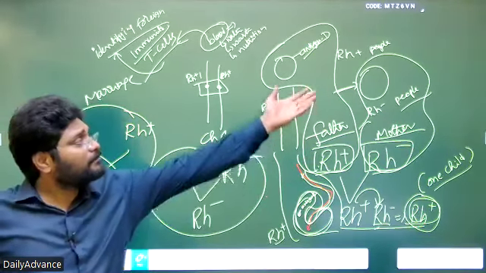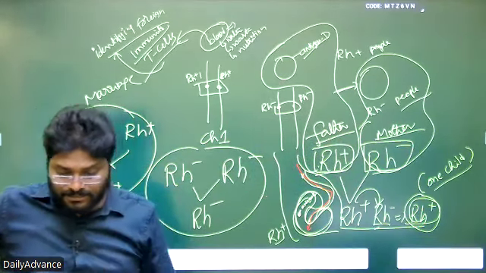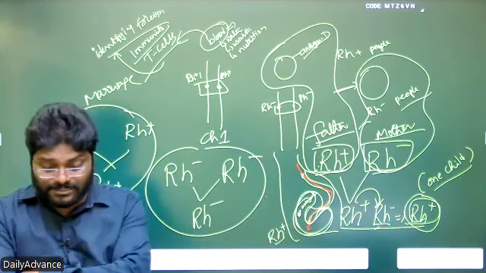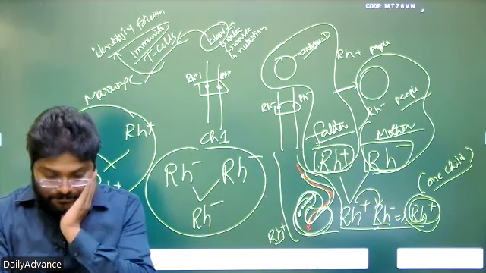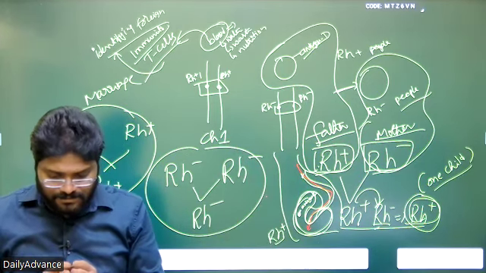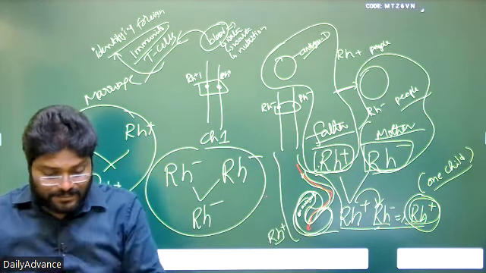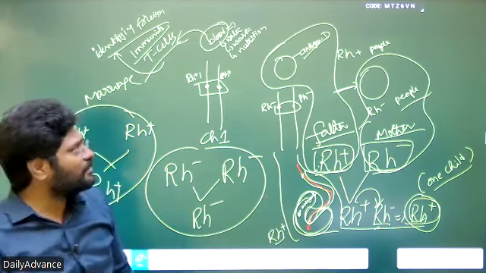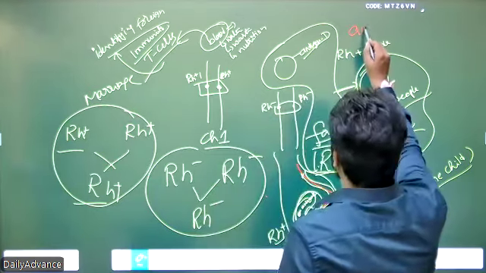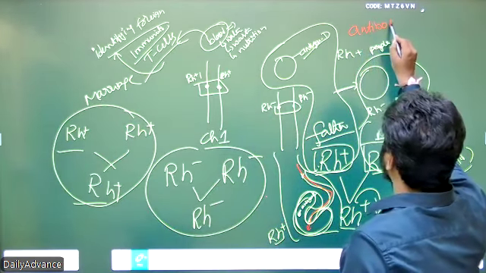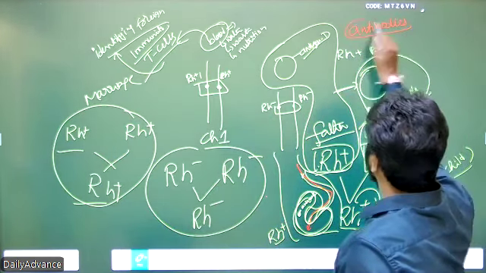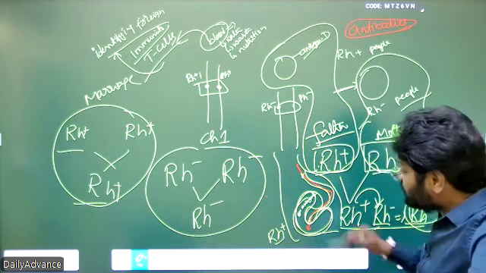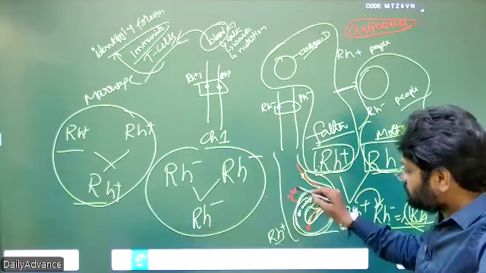Because from birth, she has no antigen on the RBC cell surface. Suddenly T cells encounter RBCs which have antigen D, and they think these are foreign material in the mother's body. They immediately start producing antibodies to destroy those RBCs which have antigen D. Those RBCs are the baby's.